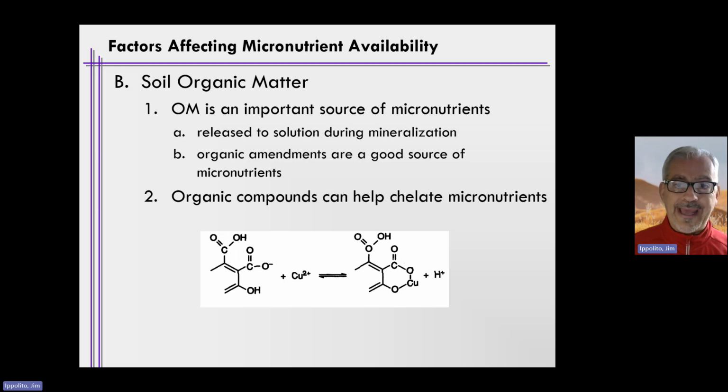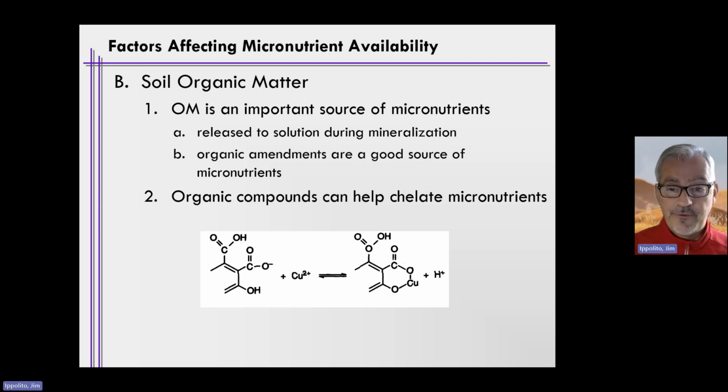So, are organic amendments a good source of micronutrients when you apply them to soil? Yes, they are. And organic compounds can actually help chelate micronutrients that may be present in the soil to begin with. What does this mean? The term chelate means claw-like or crab-like. And so the chelate, or the compound that we call a chelate, can come along and grab a hold of a micronutrient and complex it and help to carry it towards a root.